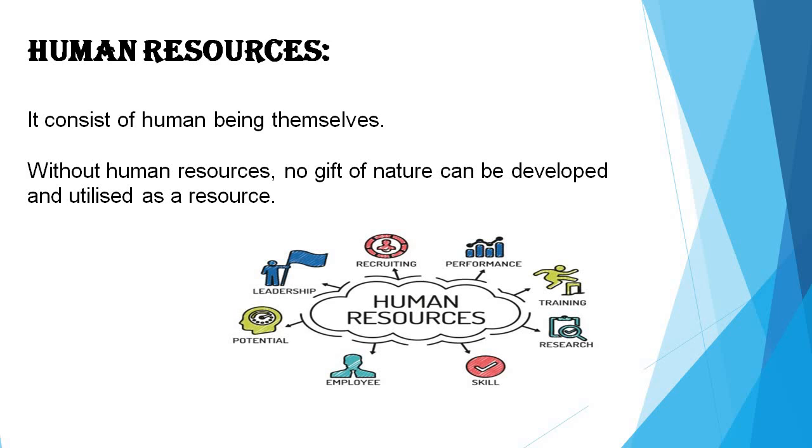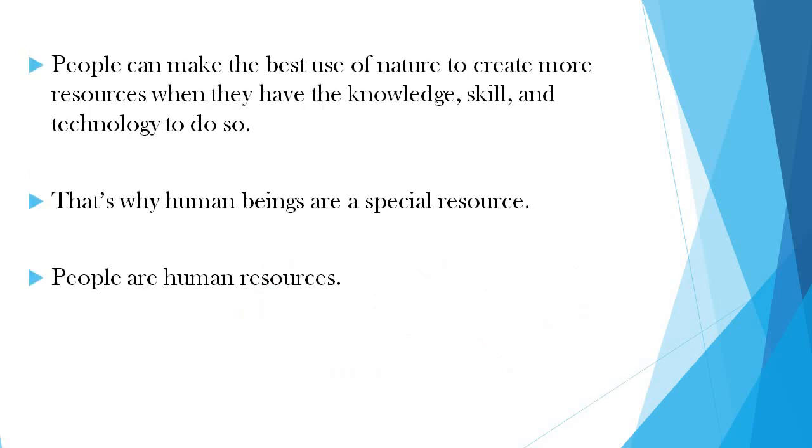But the people who are creating are themselves a resource, because with the help of their knowledge and skills only, people are getting different kinds of resources in their day-to-day life. People can make the best use of nature to create more resources when they have the knowledge, skill and technology to do so. That's why human beings are a special resource.